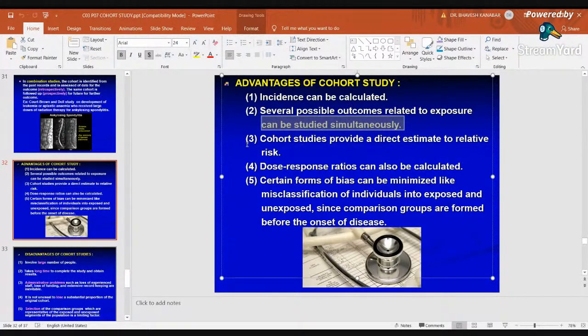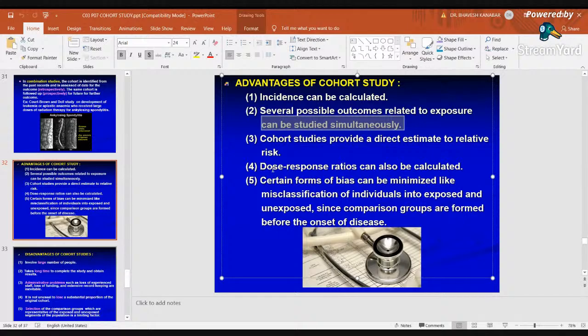Cohort study provides a direct estimate of relative risk, right? Direct estimate. Dose response ratio can be calculated. If we have seen that those who are smoking 1.5 packs have less chance of death as compared to those who are smoking 2+ packs.